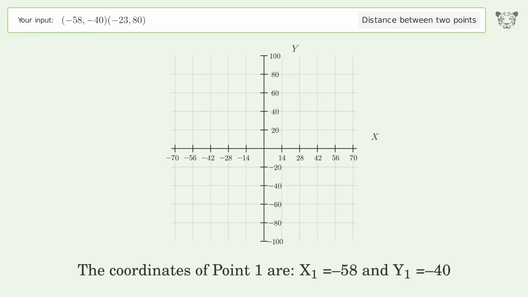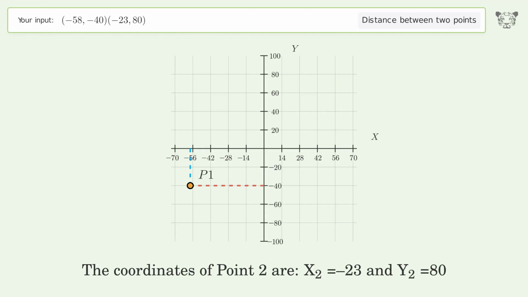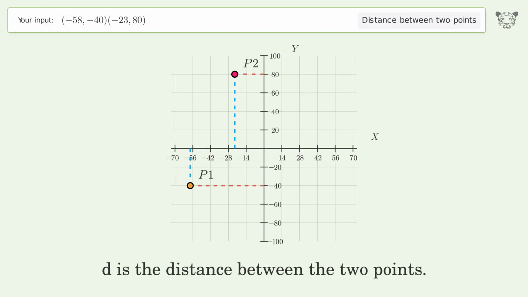The coordinates of point 1 are x1 equals negative 58 and y1 equals negative 40. The coordinates of point 2 are x2 equals negative 23 and y2 equals 80. D is the distance between the 2 points.